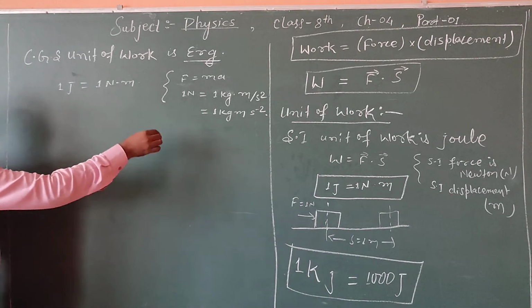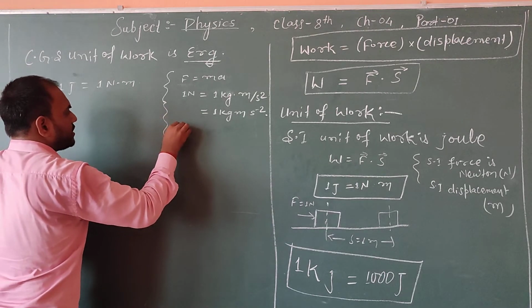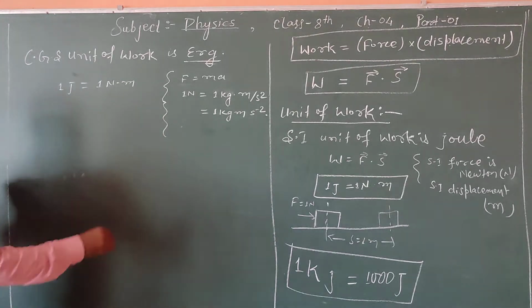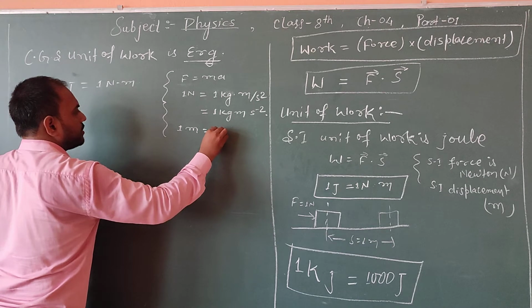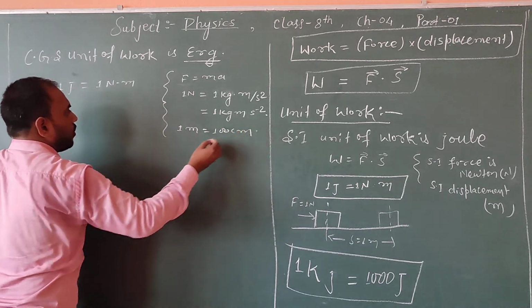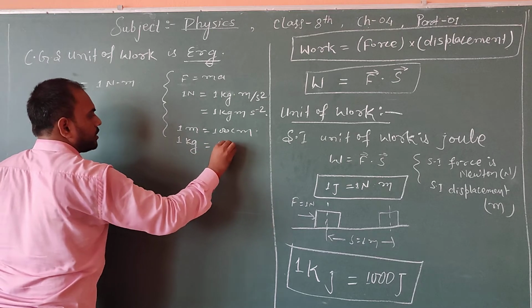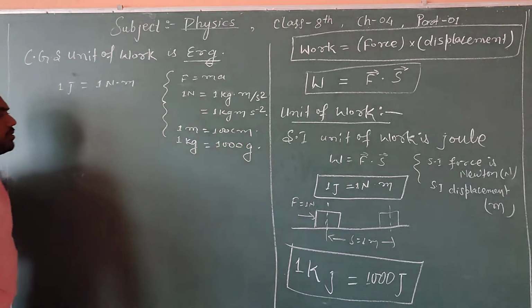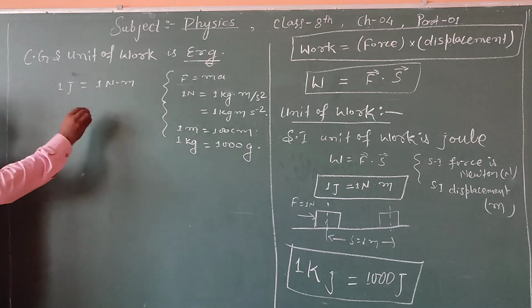And we know that 1 meter is equal to 100 centimeter, and 1 kg is equal to 1000 gram. You all know about this, because it is an easy conversion. That's why I am coming to this point.